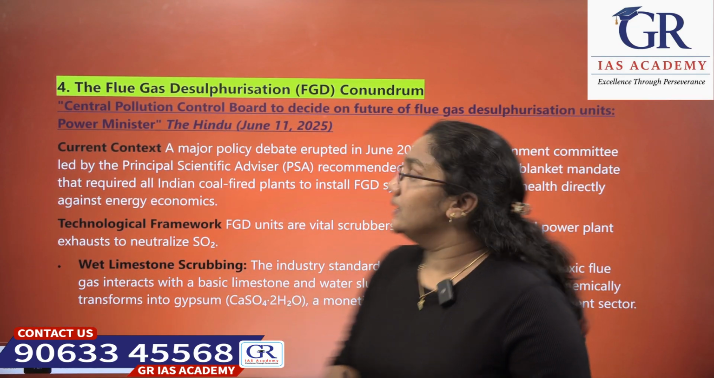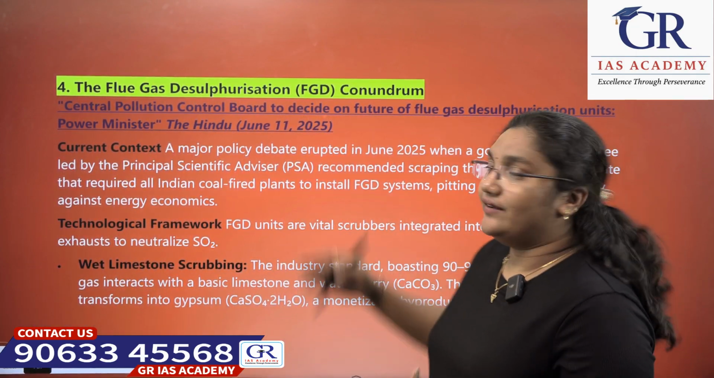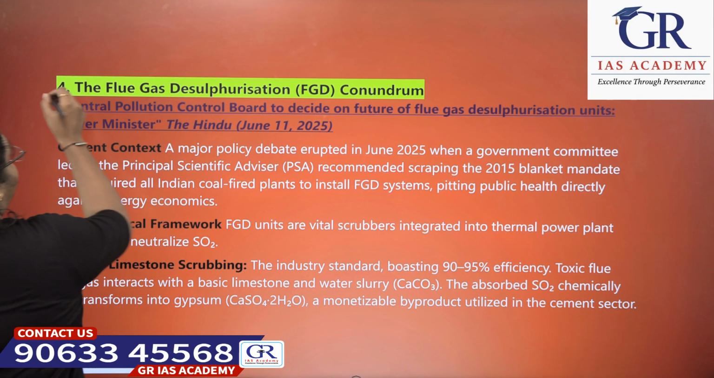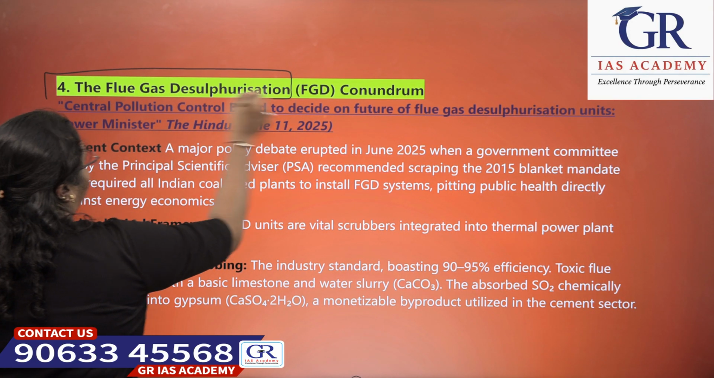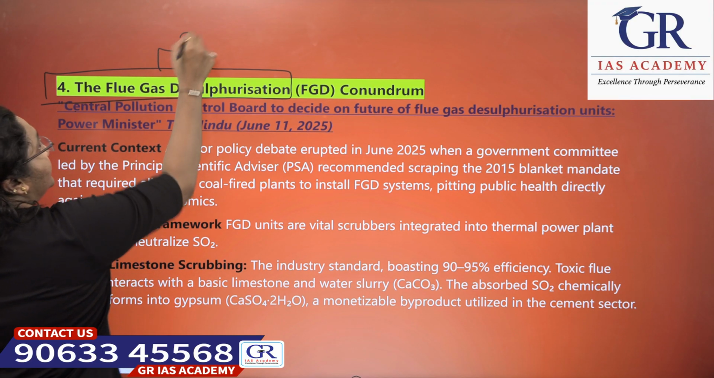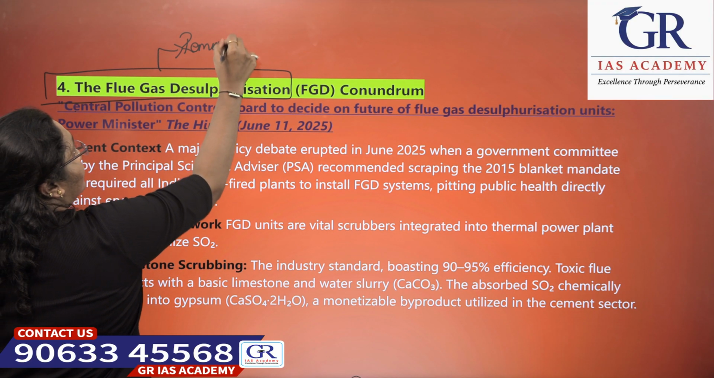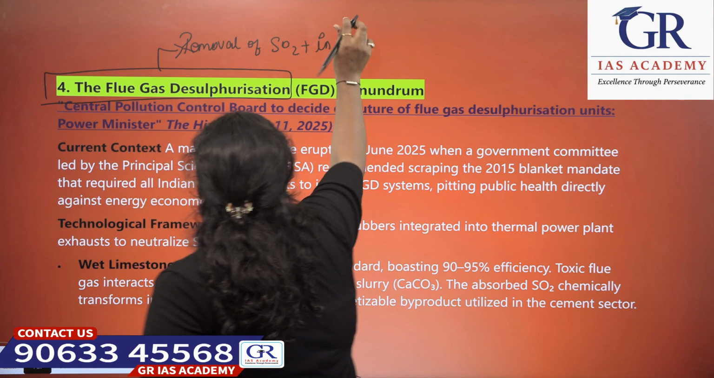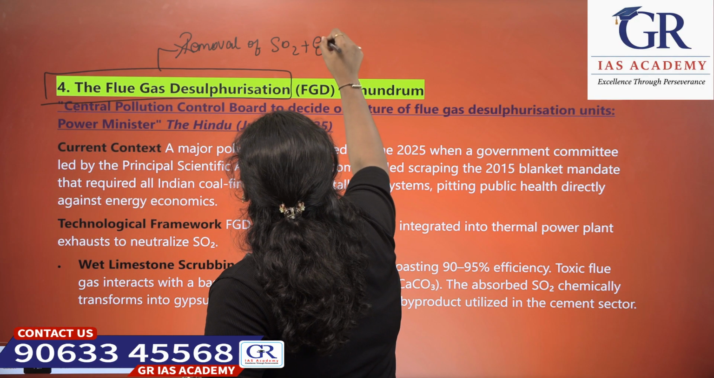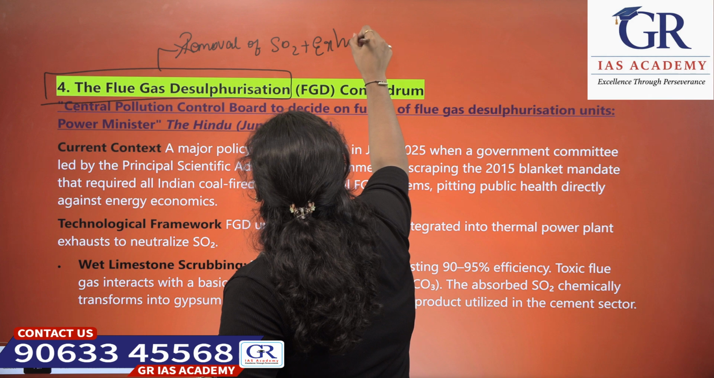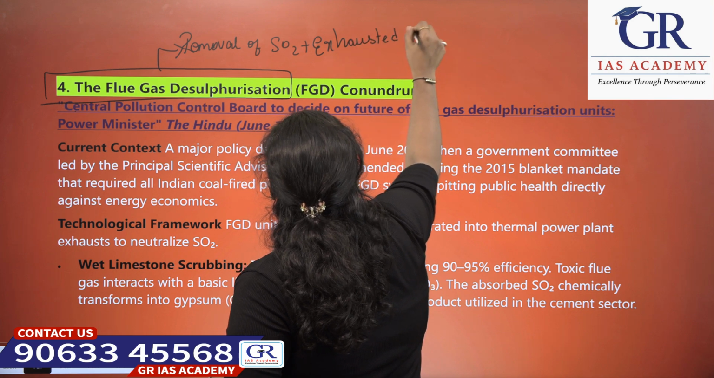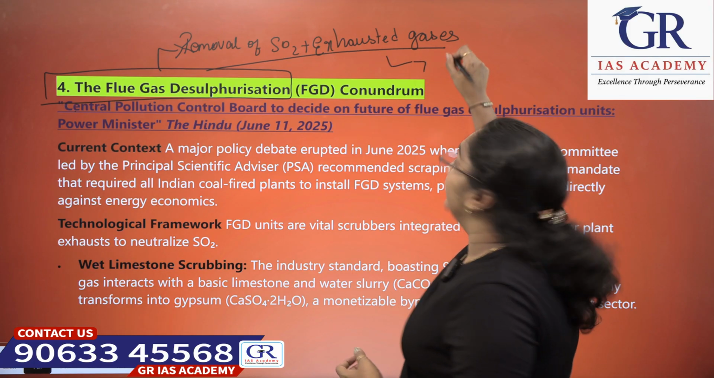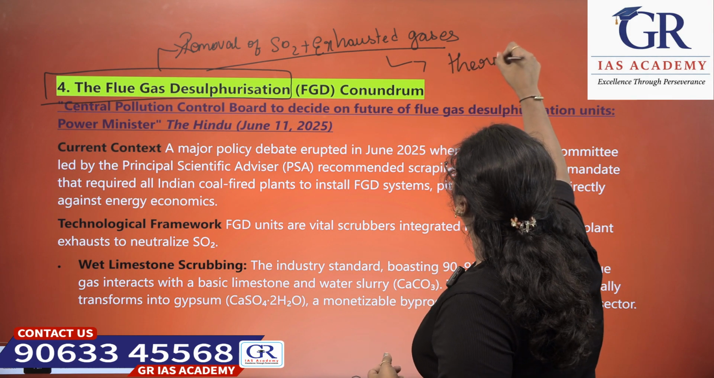The next topic is the flue gas desulfurization conundrum. What is flue gas desulfurization? It is the removal of sulfur dioxide from the exhaust gases which are released by thermal power plants and so on.